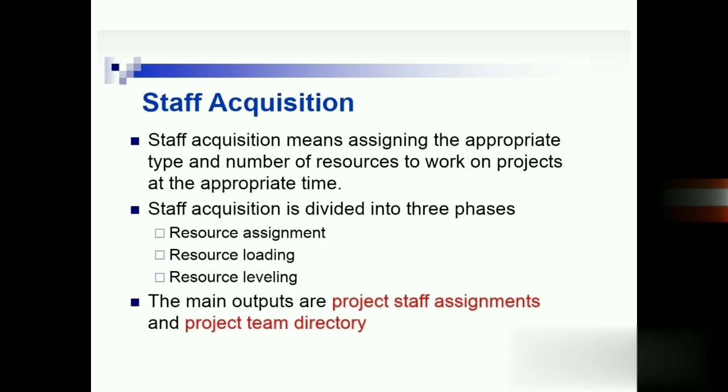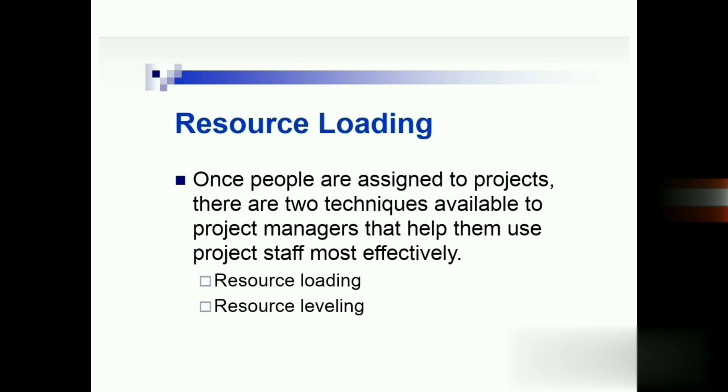It can be divided into three phases. First is resource assignment, then resource loading and resource leveling. And the outputs of these processes are project staff assignments and project team directory. Now we'll see each of them in more detail.